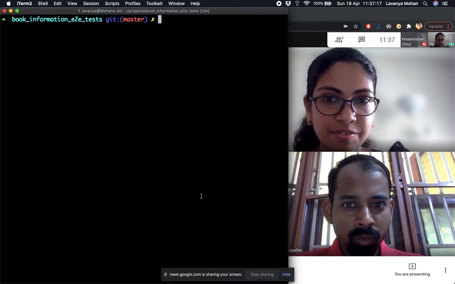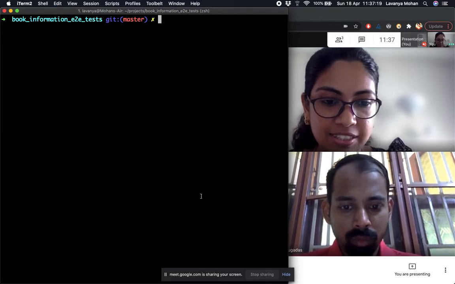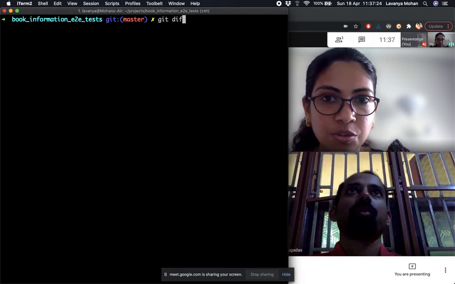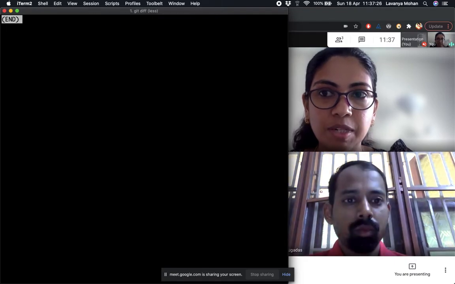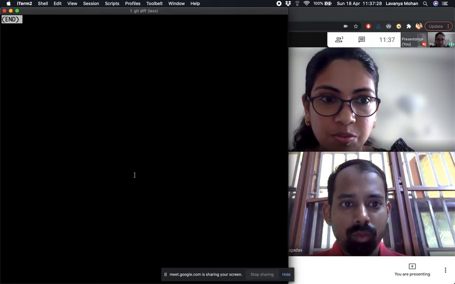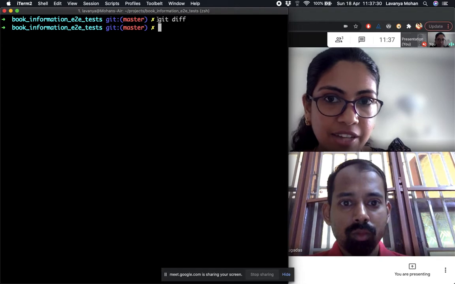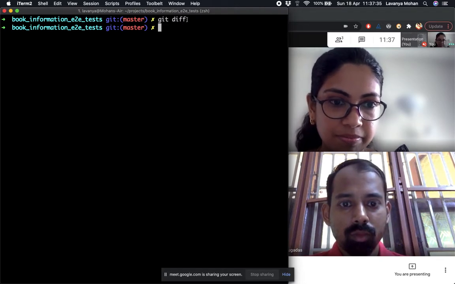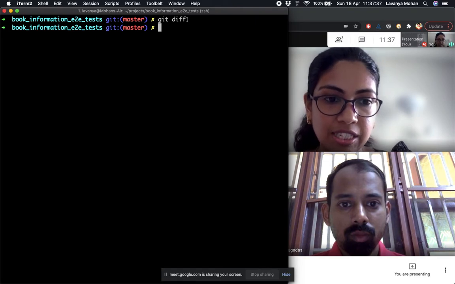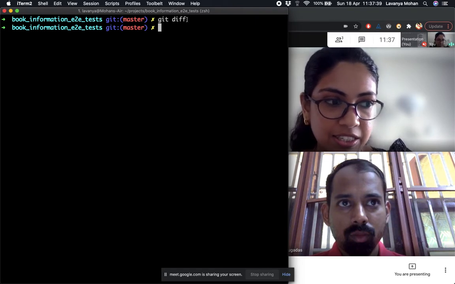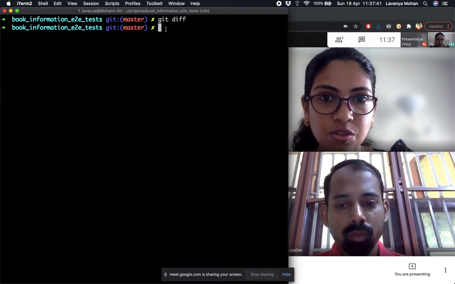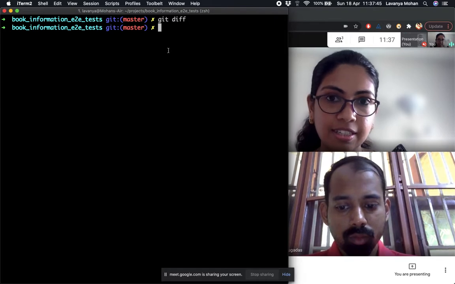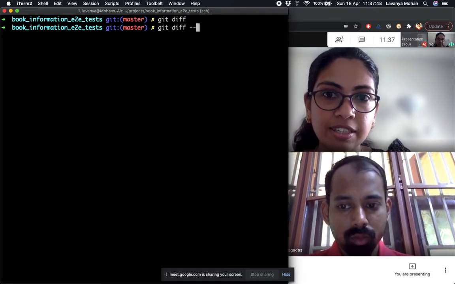Now let's say that we still want to see the difference, the diff, in the staged area. Here if we run git diff right now, we don't see anything. Why? Because git diff actually shows us the difference only in the working directory. It does not show us the diff of the files in the staging area. So if we want to see the changes currently in the staging area, we would have to say git diff --staged.